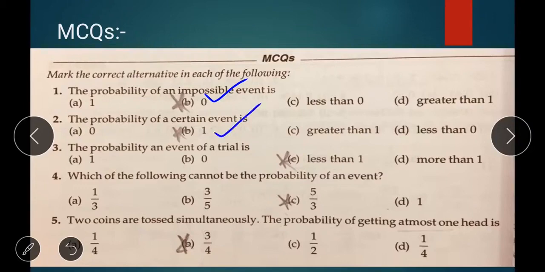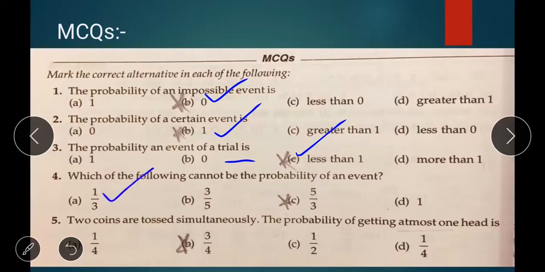The probability of an event of a trial is, that means less than 1. More than 1 is not possible. Here a trial is there, so less than 1 is the answer. Which of the following cannot be the probability of an event? 1 by 3, 3 by 5, 5 by 3.